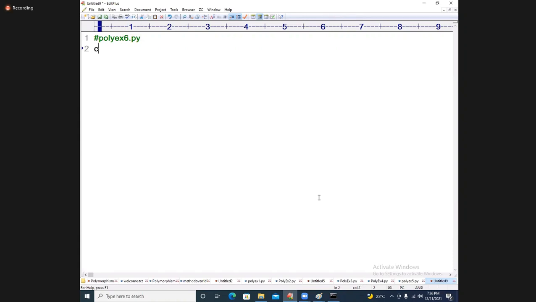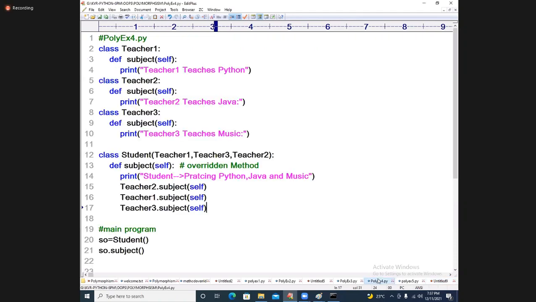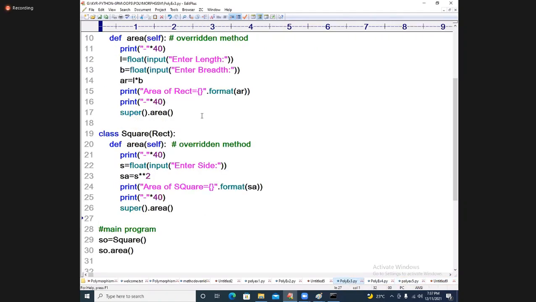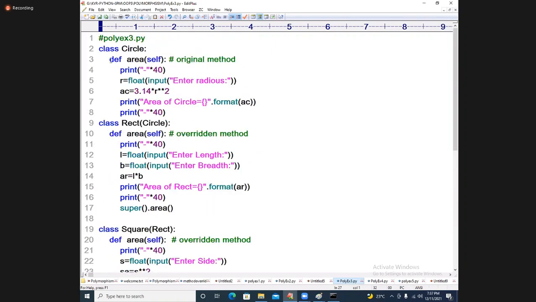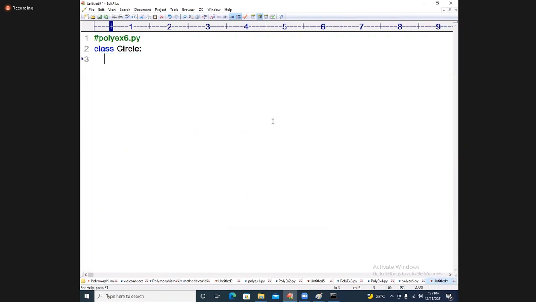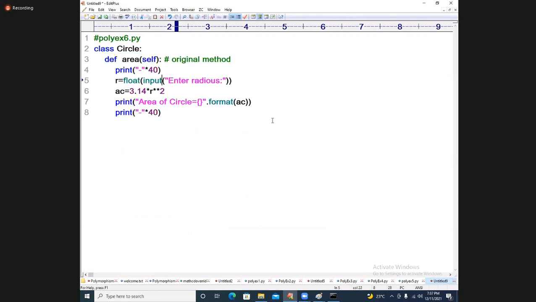Take the same example. Class circle. If you understand me, I hope it is written already here, in example 3. Here I will take it. One minute, if you wait, I will show you. Here I will take comma R. R will come from the main program.